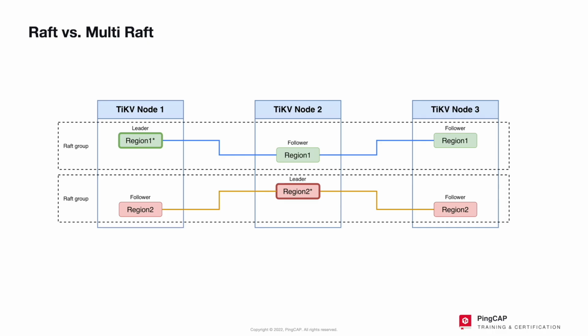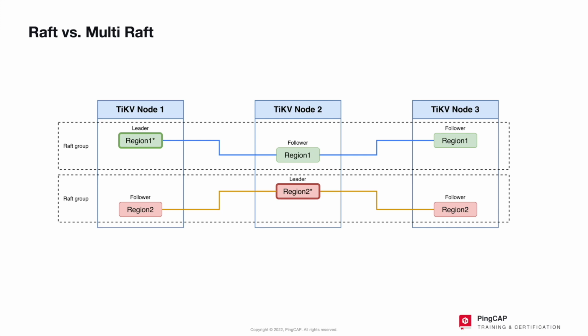In a previous course, we learned that TiKV uses the Raft consensus algorithm to achieve strong consistency of data in a distributed environment. The data in TiDB database can only be written through a Raft leader, and the leader will copy write instructions to followers in the form of a log. When most nodes of the cluster, and that's important, when most nodes of the cluster receive this log, the log is considered committed and can be applied to the data persistence storage engine, in this case RocksDB. TiDB provides support for 3 replicas by default, and these 3 replicas form a Raft group.